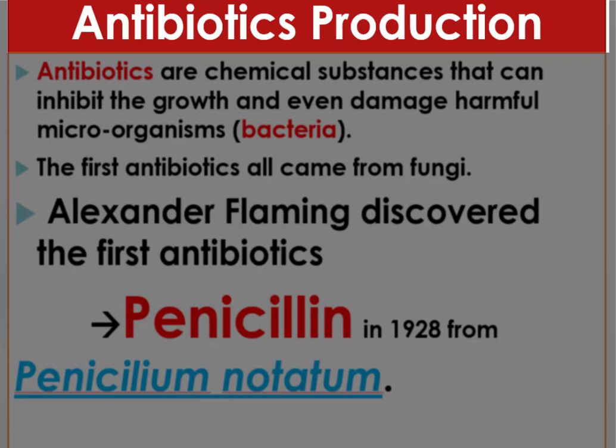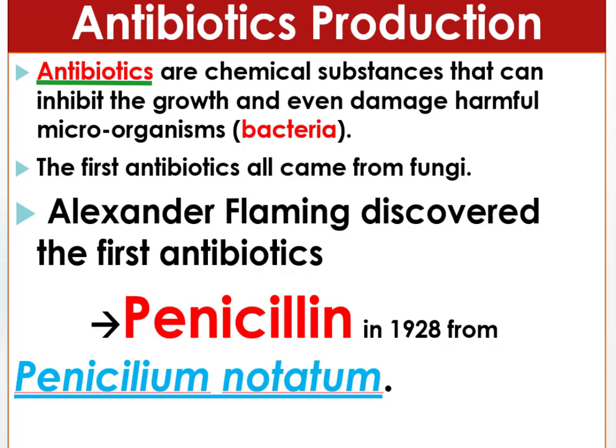In this lesson, we are going to study antibiotics and how antibiotics can be produced. Antibiotics are chemical substances or pharmaceutical drugs that can inhibit the growth of germs and are even capable of damaging or killing germs or bacteria. The first antibiotics were synthesized from fungi. The great scientist Alexander Fleming discovered the first antibiotic, penicillin, in 1928 from a bread mold type, Penicillium notatum.